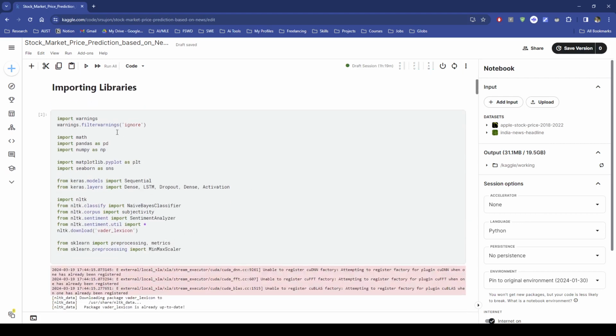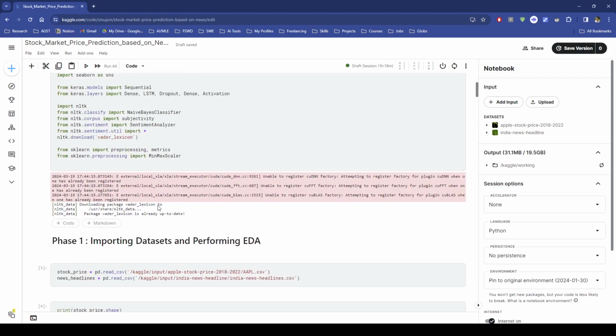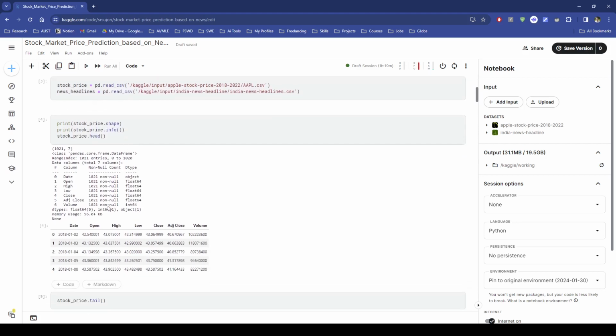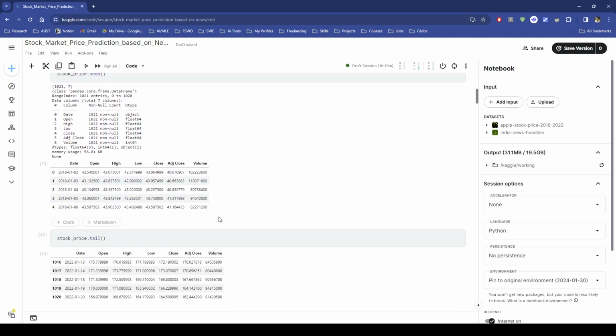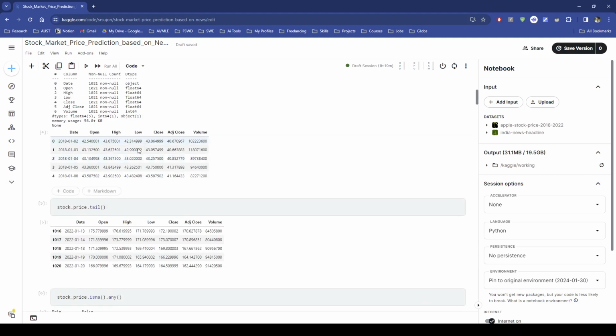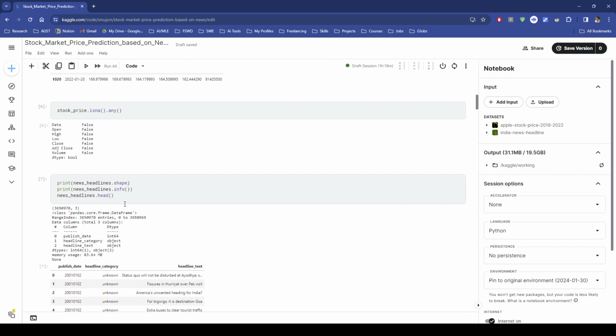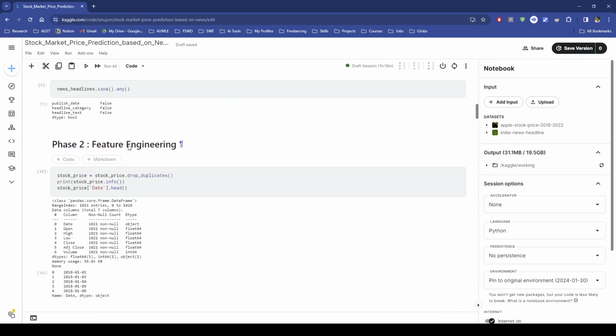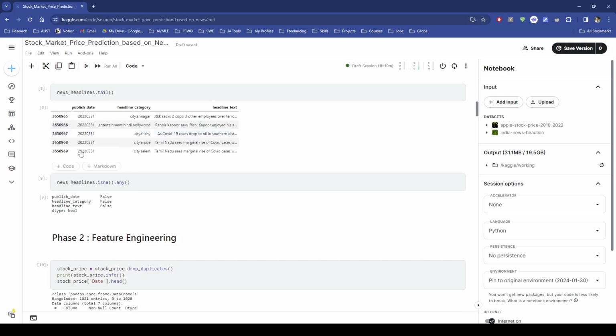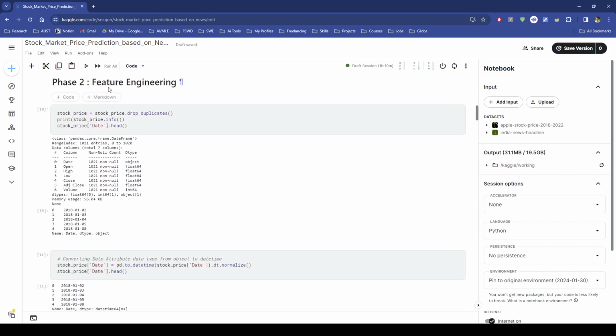I've imported the necessary libraries: pandas, numpy, matplotlib, and LSTM for time series analysis. This is a short overview of how our data frame is, the head and tail version. Then I have done some checking if there is any null value. Then I've done feature engineering at phase 2.